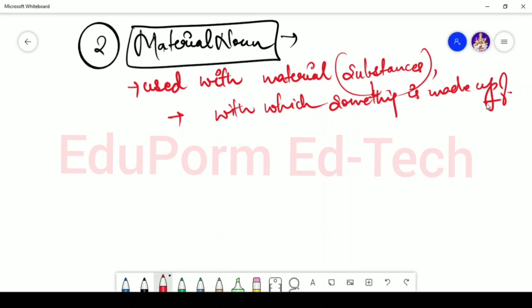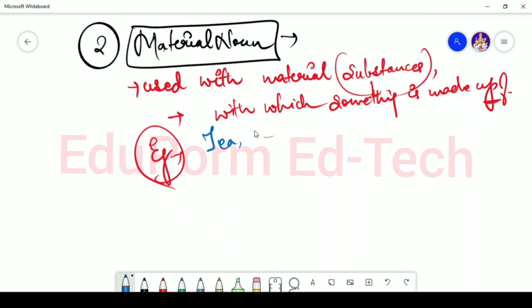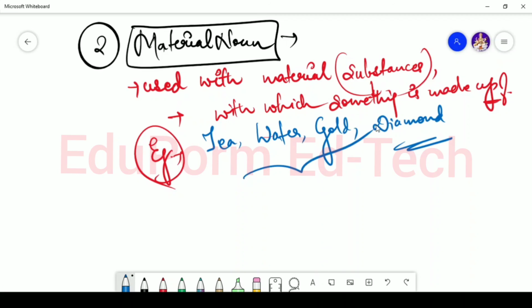Let's say for example, when you're talking about tea, or water, or gold or diamond. These are the material substances, so hence they are known as material nouns.